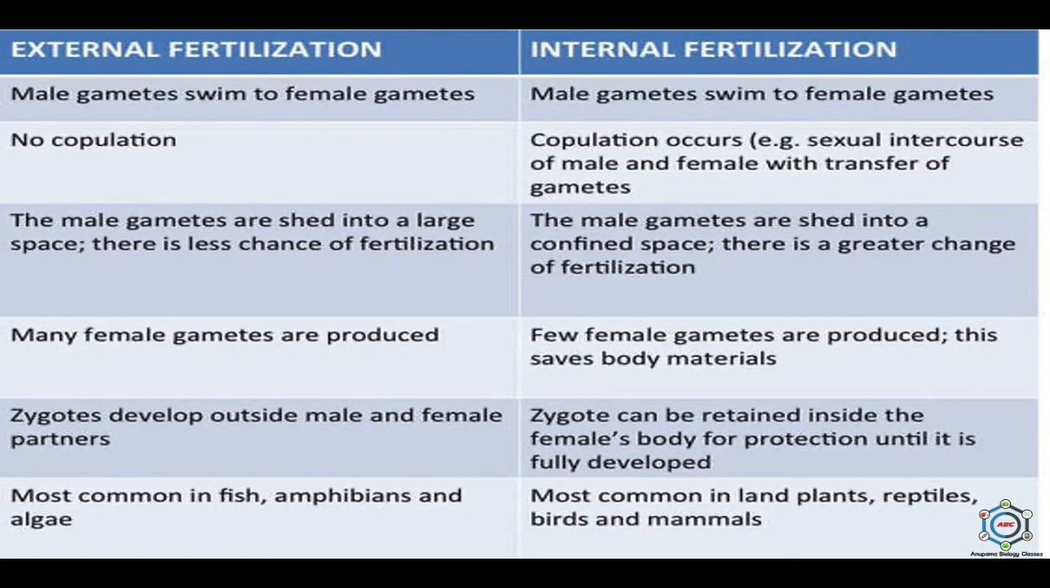In external fertilization, many female gametes are produced, while in the internal fertilization, few female gametes are produced. This saves body material. In external fertilization, zygotes develop outside male and female partners, while in the internal fertilization, the zygote can be retained inside the female body for protection until it is fully developed. External fertilization is most common in fishes, amphibians and algae, while internal fertilization occurs in land plants, reptiles, birds and mammals. So these are the complete differences between the external and internal fertilization.